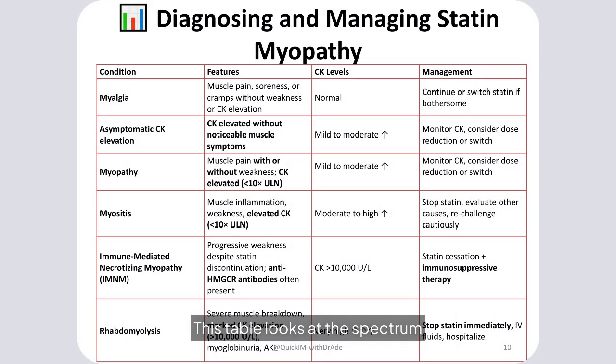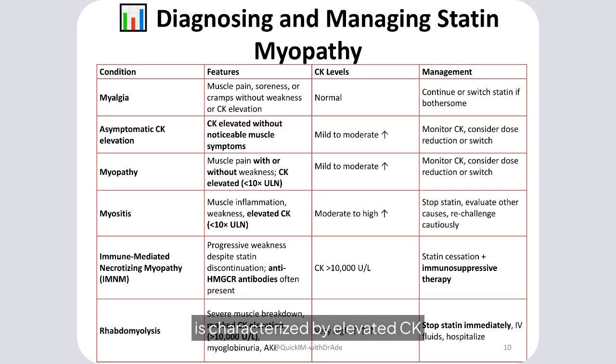This table looks at the spectrum of statin-associated muscle symptoms and their management. Myalgia, the most common form, presents as bilateral symmetrical muscle aches, soreness, or stiffness, often in the thighs, shoulders, or upper arms, without significant elevation in creatine kinase or CK. Management typically involves reassurance, lifestyle review, and considering a temporary statin pause or switch to a hydrophilic statin like pravastatin or rosuvastatin at a lower dose.